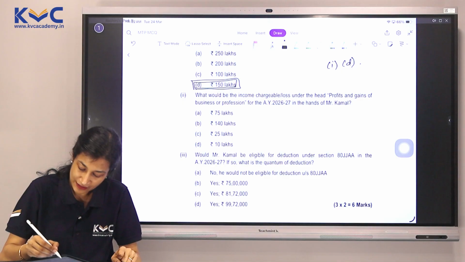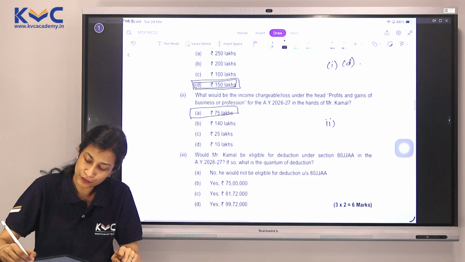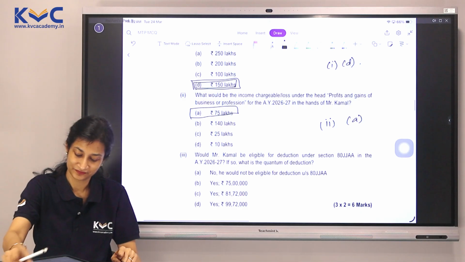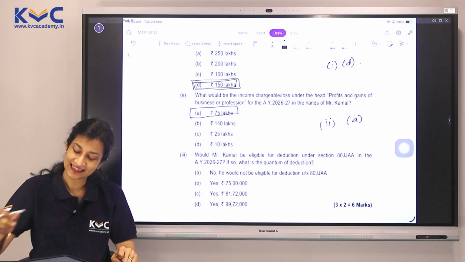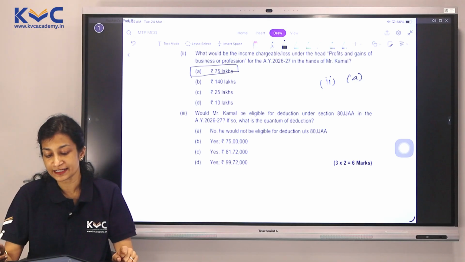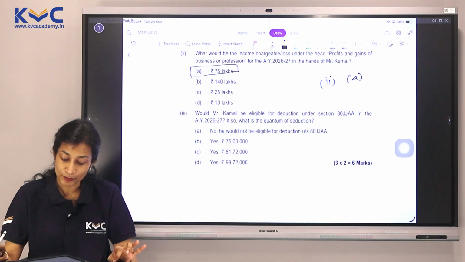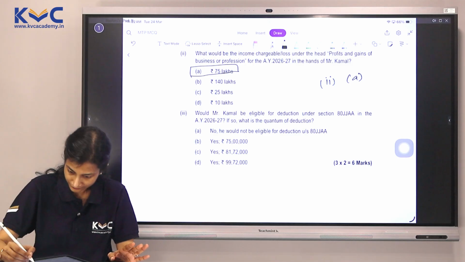So we have our 75 lakhs here as option A. So we'll keep it as 2A. Let's quickly move on to the third one now. Would Mr. Kamal be eligible for deduction under section 80JJAA in AY 26-27? If so, what is the quantum?